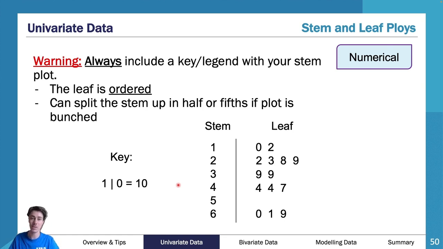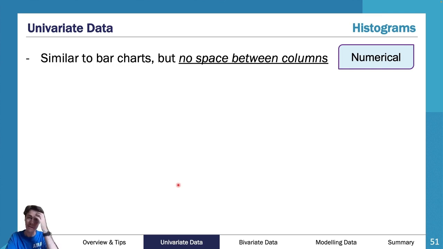Breaking down a stem and leaf plot into doubles is really, really useful, but only do it if you've got like 6 or 7 pieces of information in each one. I think if it's less than that, like this one here, it works as is. I think once you get to like 6, 7, 8, then it's useful breaking it down. But before that, it's not that useful. I wouldn't bother doing it. It's not the best thing you can do. And it's not called a stem and leaf ploys. Sorry, it's a plot.